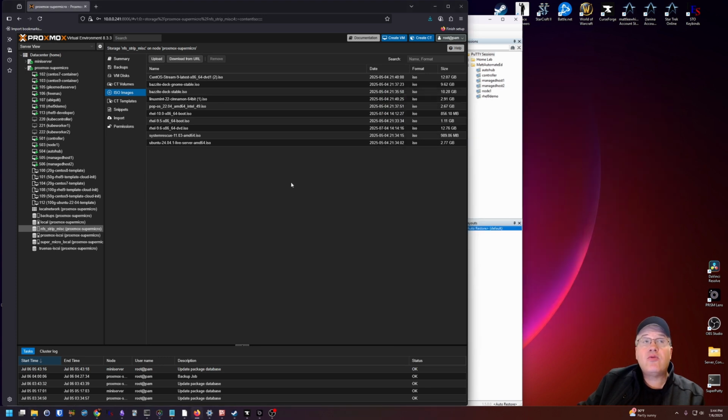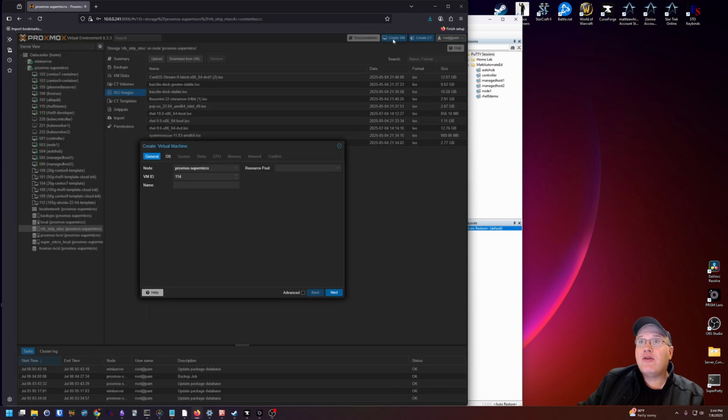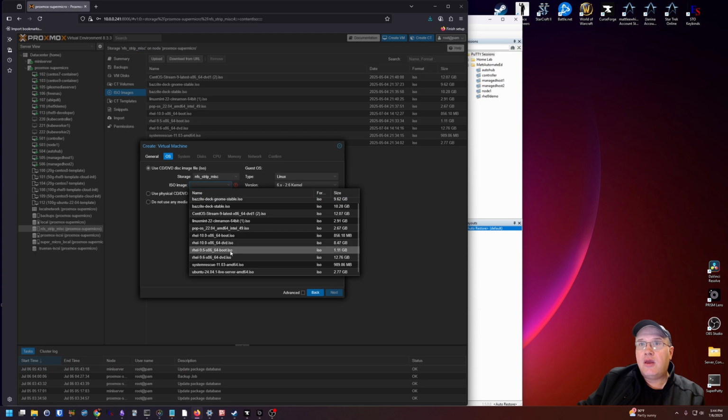Okay, next we need to create the VM. In Proxmox, you'll see a Create VM blue button here at the very top right-ish corner. Click on Create VM. Select the node if you have multiple nodes in your environment. If you only have one, you don't have to worry about this. I'm going to name this RHEL 10 Demo. Next, we're going to choose the location of our ISO, and make sure we choose RHEL 10.